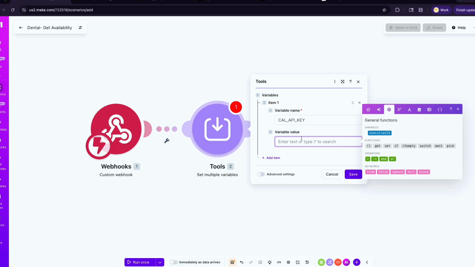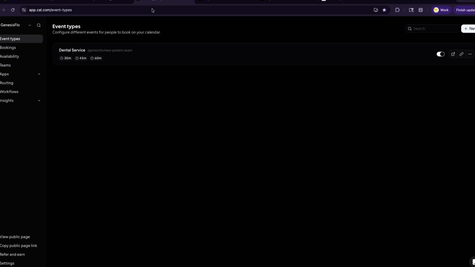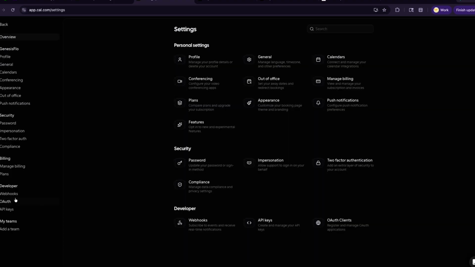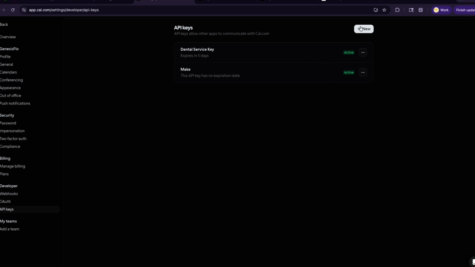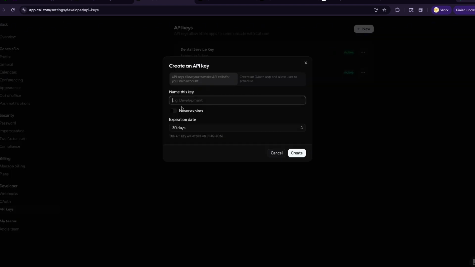And then to create that API key, you're going to go to settings, and under API keys, you'll see everything here. Create a new API key, name it. And then if you want it to never expire, you can hit never expire, or do 7 days. I'm going to create one here. We'll say dental.